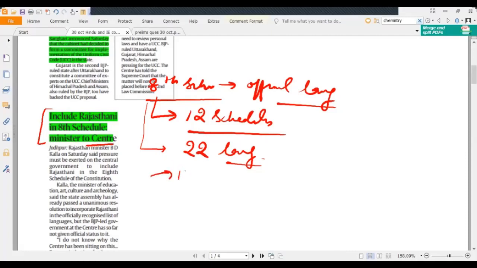But initially, at the time of framing of our Constitution, only 14 languages were recognized.